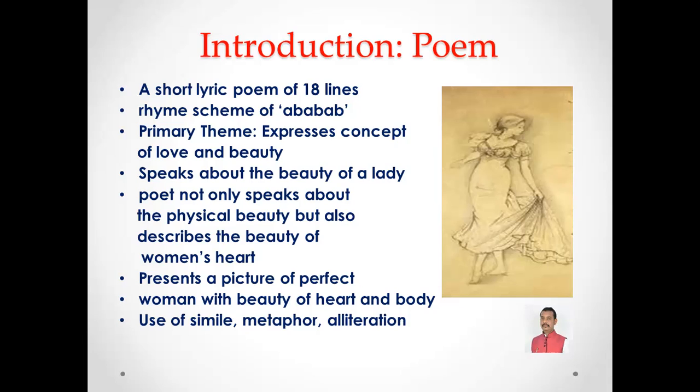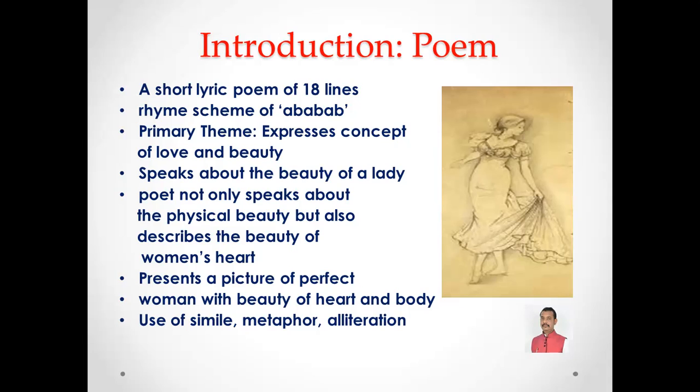The primary theme of the poem is the concept of love and beauty. The writer has described a beautiful lady in a poem. The poem presents a picture of a lady with beauty of body and soul.